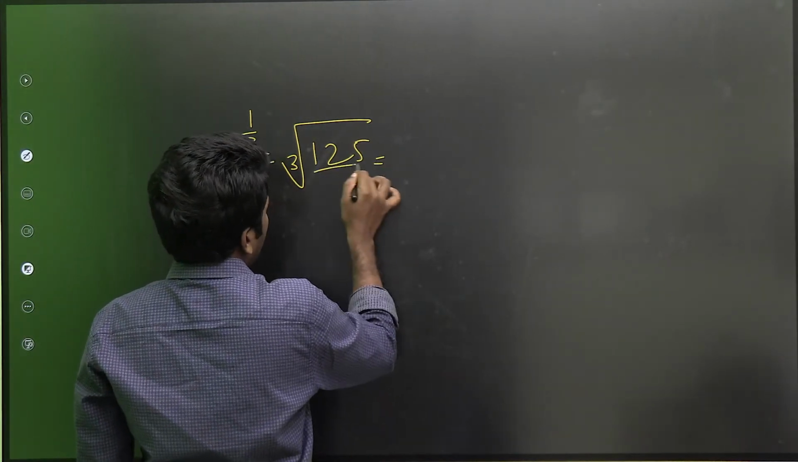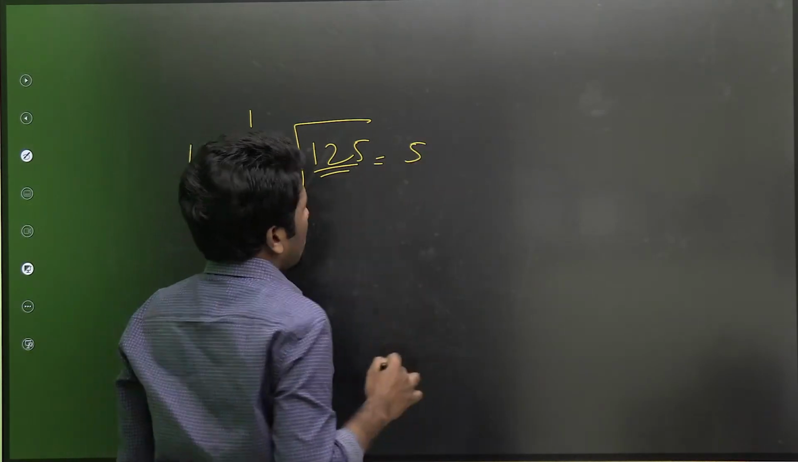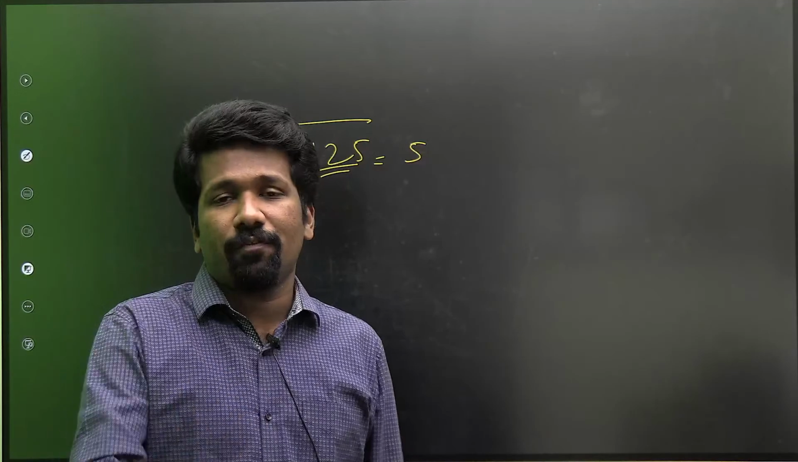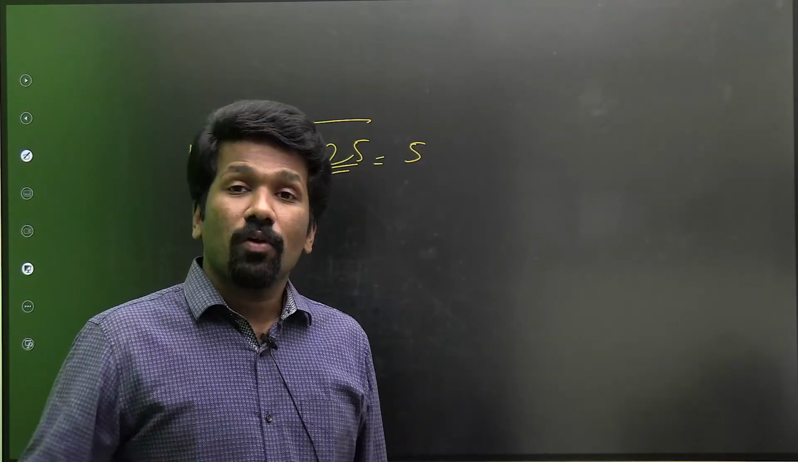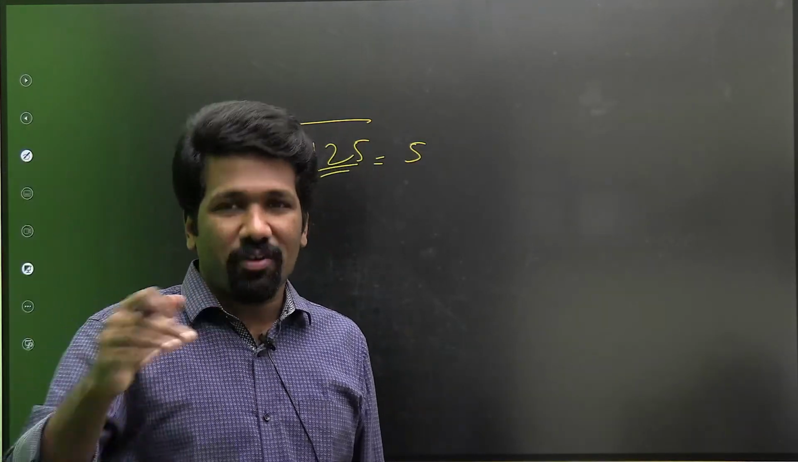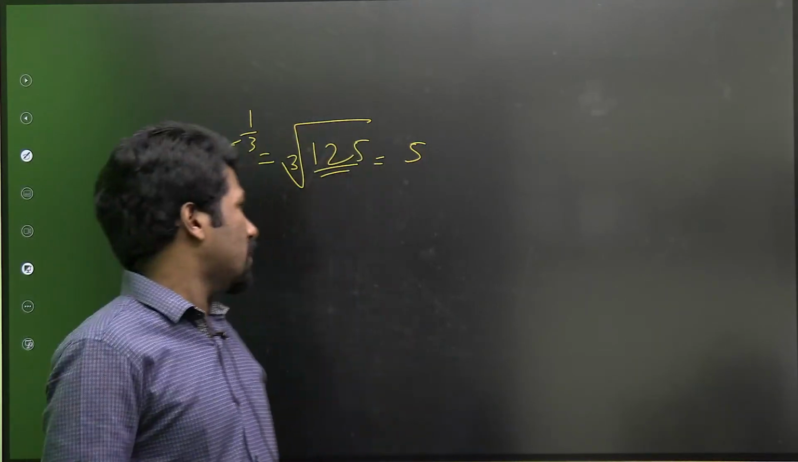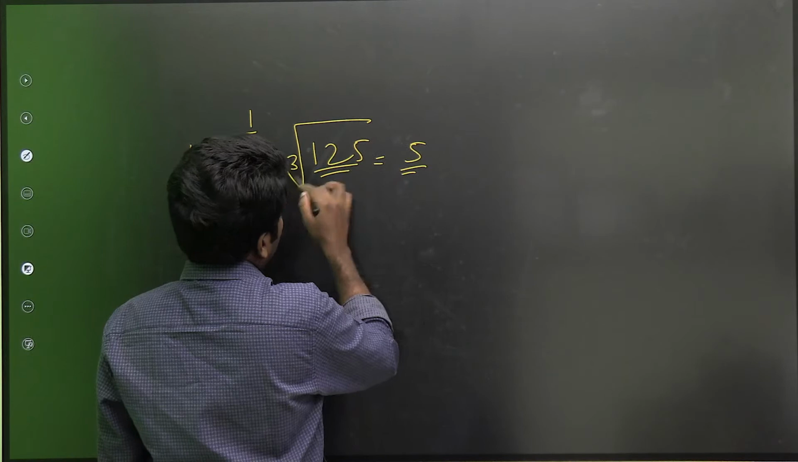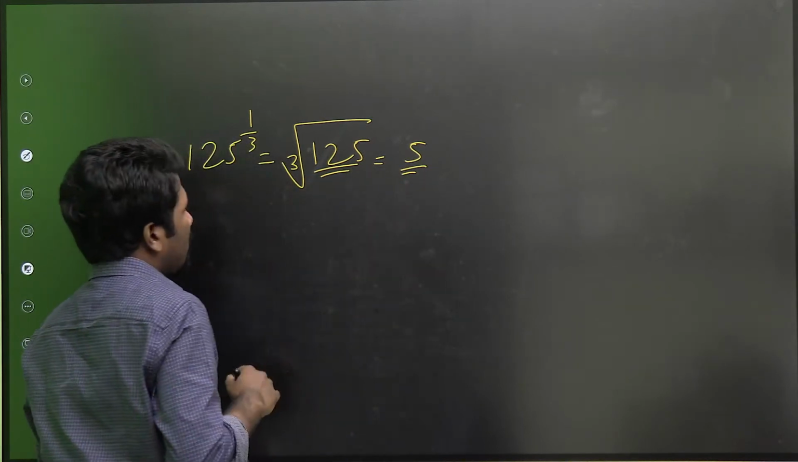Cube root of 125 means what? 5, na? Cube root of 125 means 5 का कौन सा power 125 देगा. That is the meaning. Sorry, कौन सा number का third root 125 देगा. कौन सा नंबर का थर्ड रूट 125 देगा? 5 का थर्ड रूट 125 देगा. So this is 5 will be the answer.